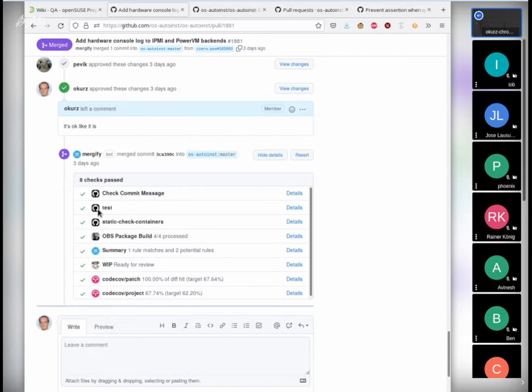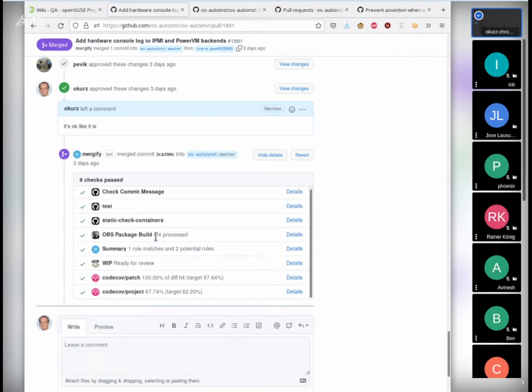Then we have a basic test, which is basically, well, all the unit tests which are included as the main tests within os-autoinst. We have an additional test pipeline, which is configured in GitHub Actions. So this is why it shows up here as one additional thing. We have an OBS package build. So we build and test each package in OBS before we merge any pull request.